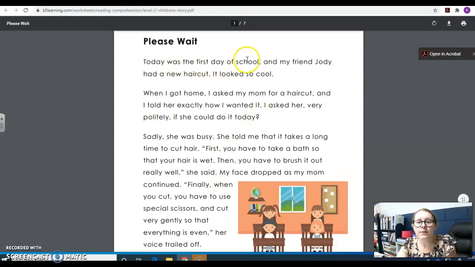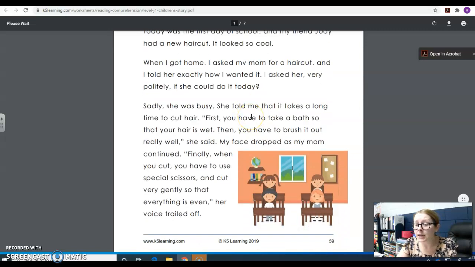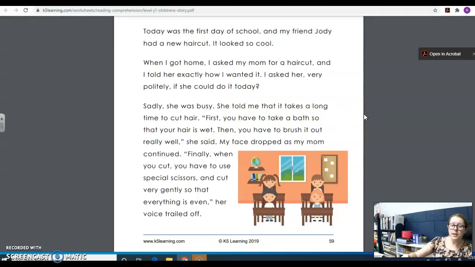Today was the first day of school, and my friend Jody had a new haircut. It looked so cool. When I got home, I asked my mom for a haircut, and I told her exactly how I wanted it. I asked her very politely if she could do it today. Sadly, she was busy. She told me that it takes a long time to cut hair. First, you have to take a bath so your hair is wet. Then you have to brush it out really well, she said. My face dropped as my mom continued. Finally, when you cut, you have to use special scissors and cut very gently so that everything is even.